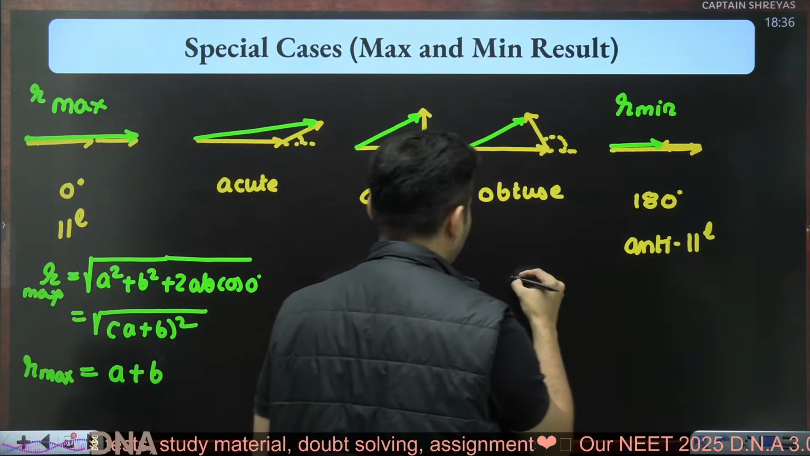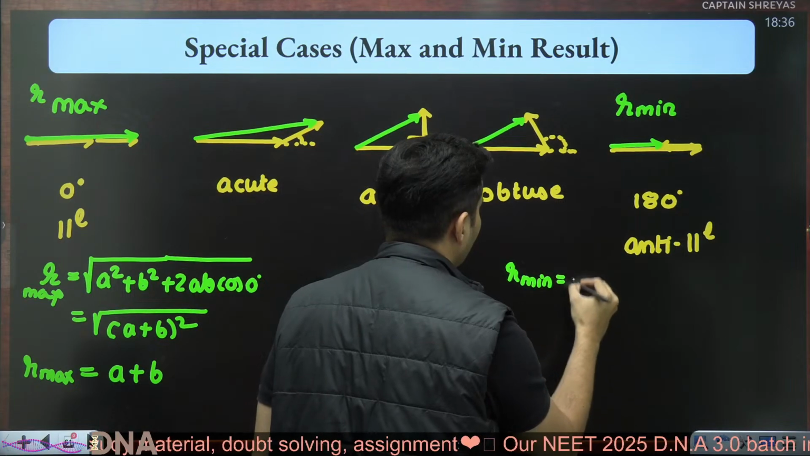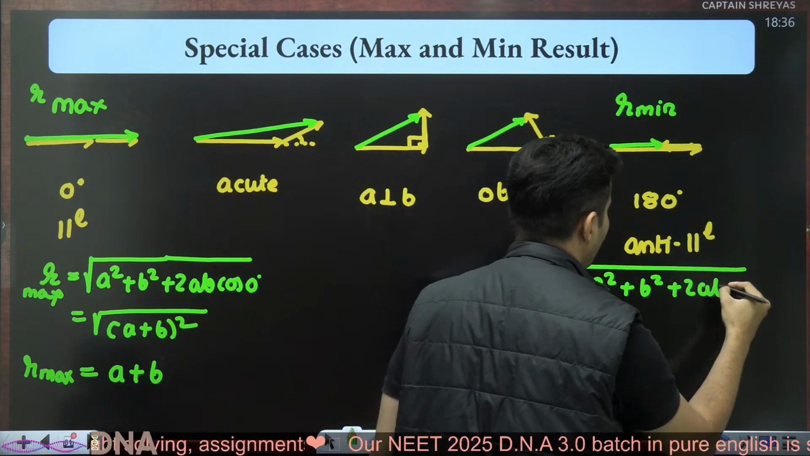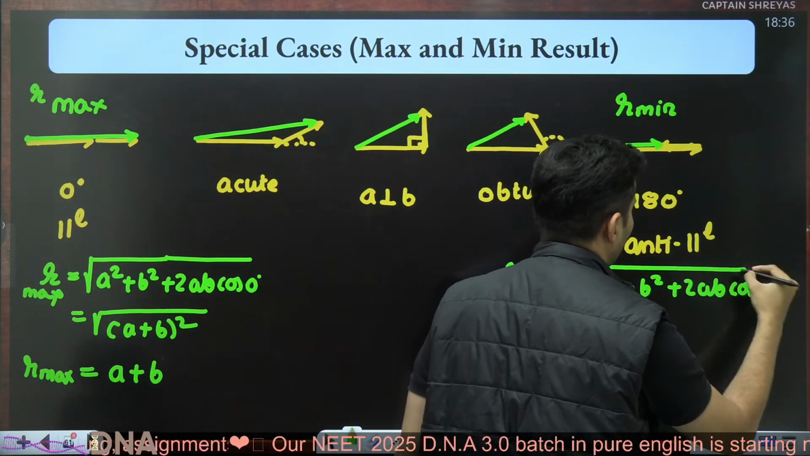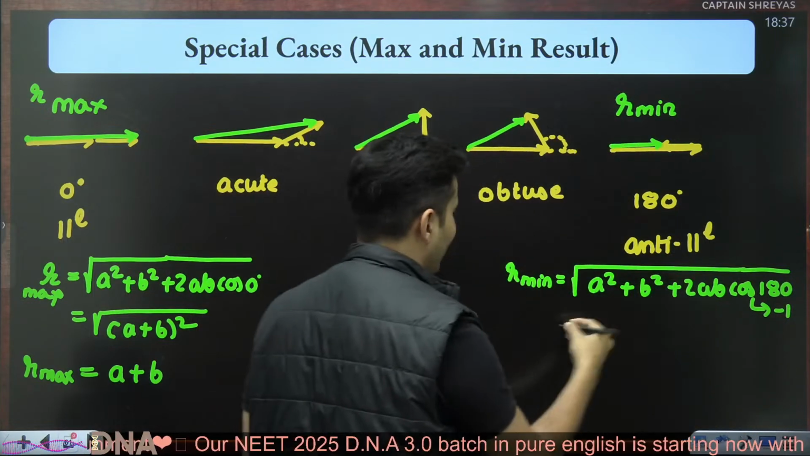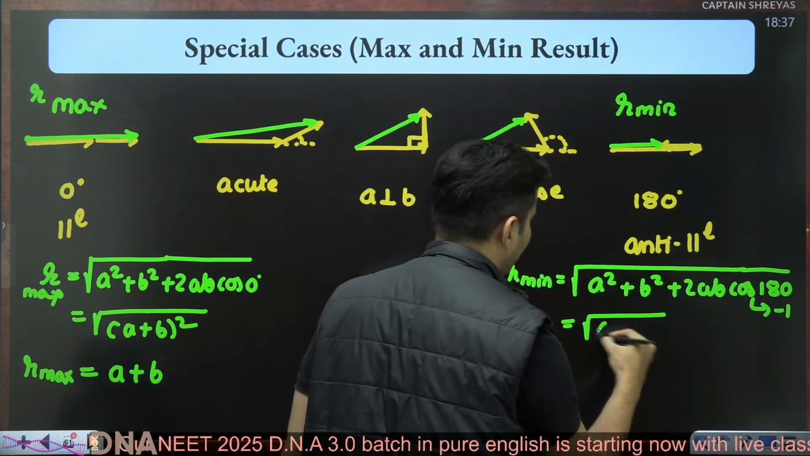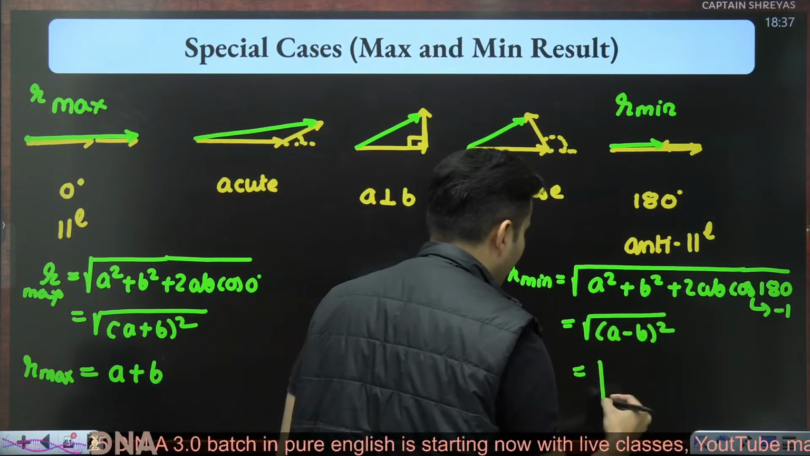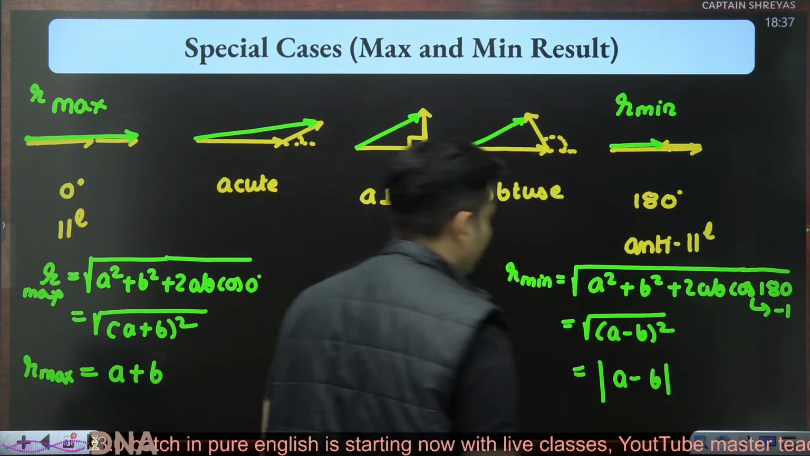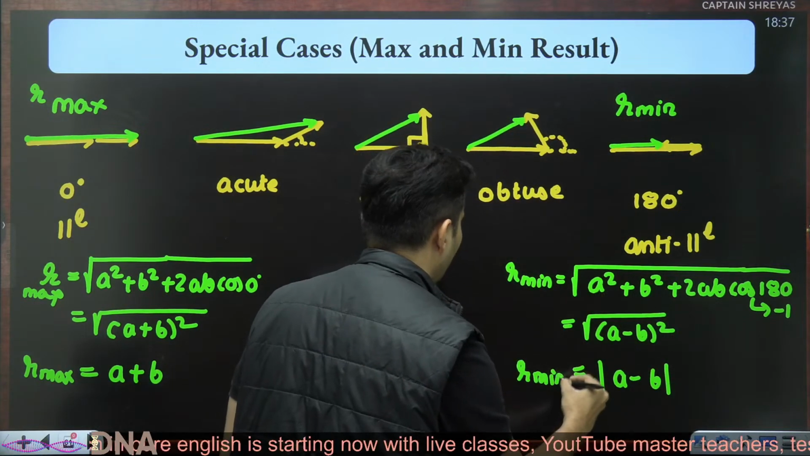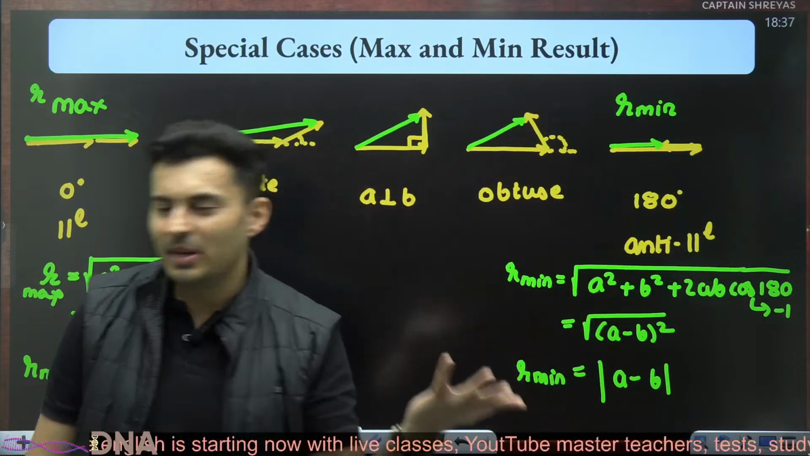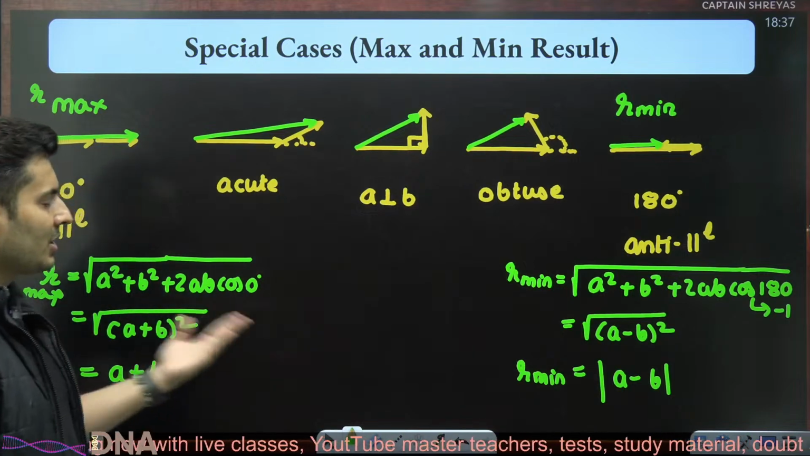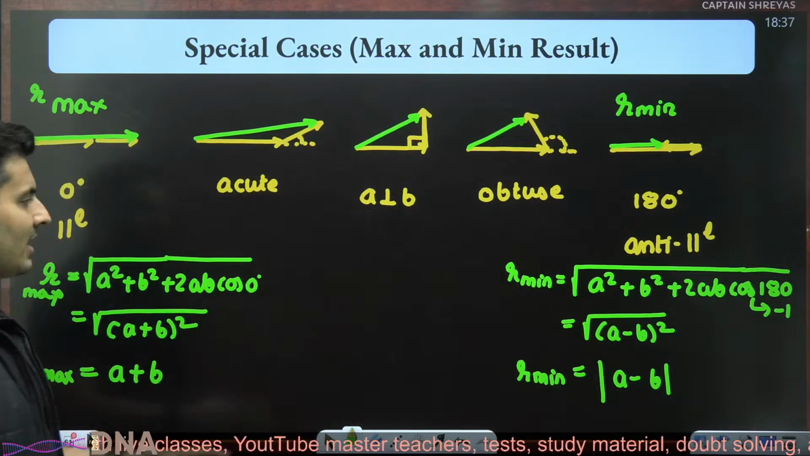The minimum magnitude will be root of a square plus b square plus 2ab cos 180. Do not forget cos 180 is minus 1, so it is minus 2ab. So hence it is root of a minus b whole square. When you take the root, both plus and minus will come, so better to put modulus: modulus of a minus b. So that is the minimum. Why have I put modulus? Because I don't know who is big. Is a big or b big? So the minimum value is modulus of a minus b, and the maximum value is a plus b.